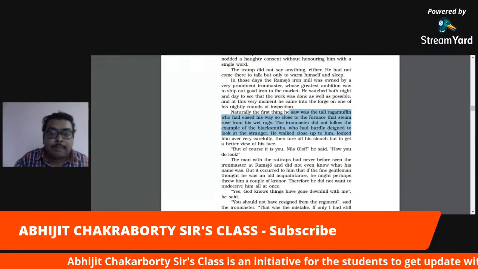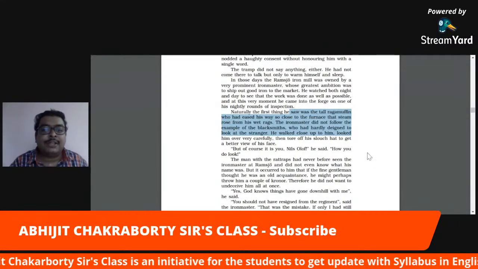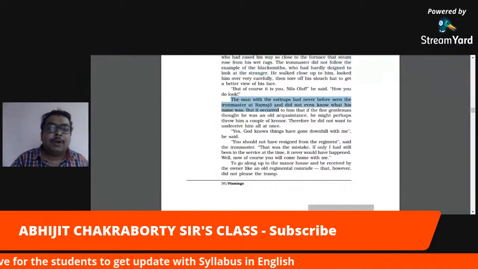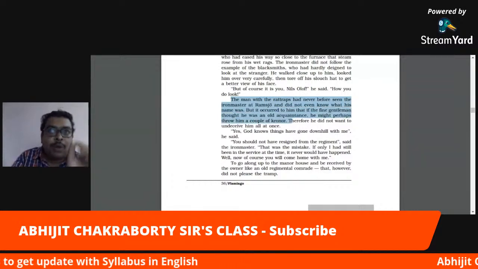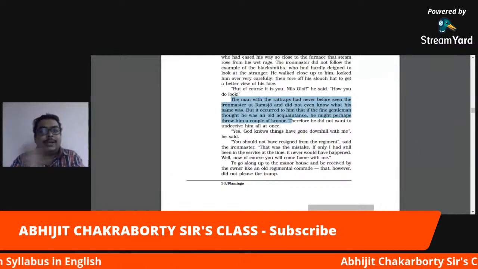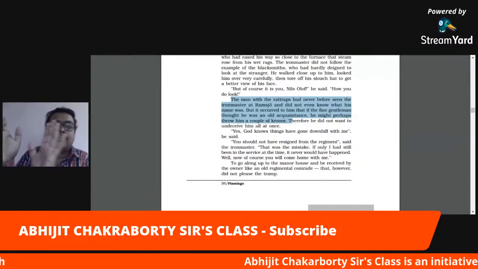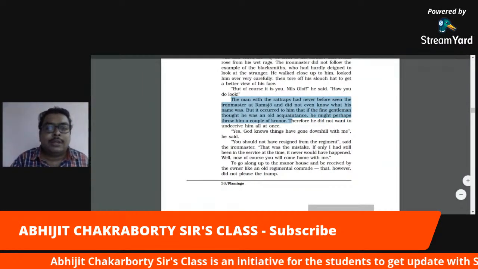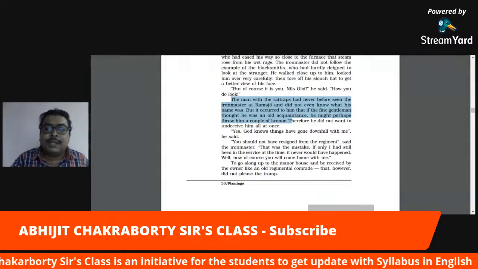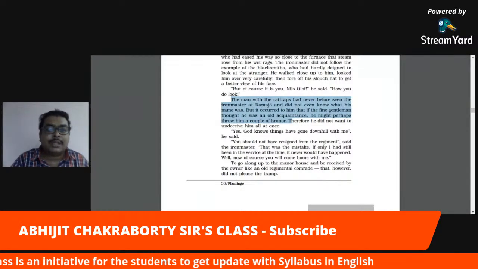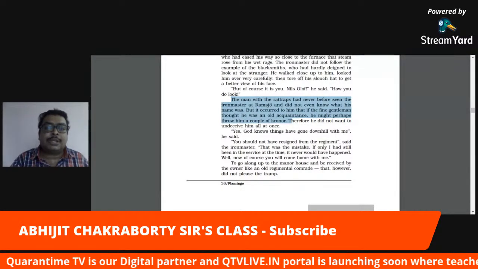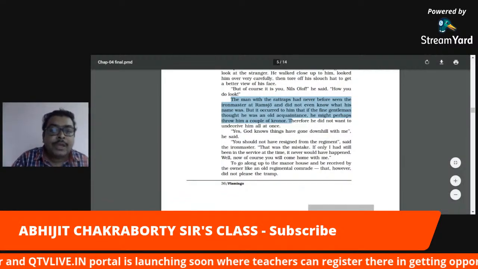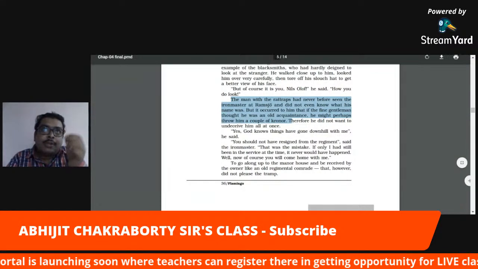What are you doing? The man with the rat traps had never seen the iron master of Ramsar. Yes, he had never seen him, because it was a mistake the owner had made. It was a mistake in the darkness, at the time of the night, when nothing could be seen. So he saw that, yes, the owner had made a mistake, and after that, what happened? He is thinking about the rat trap seller.